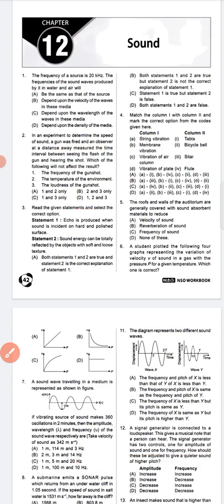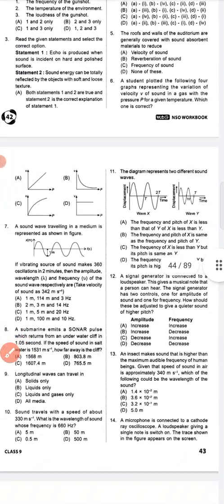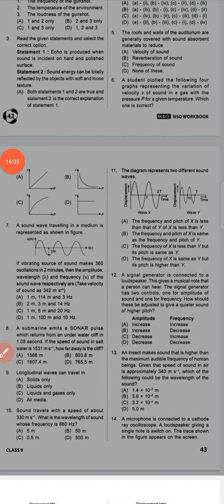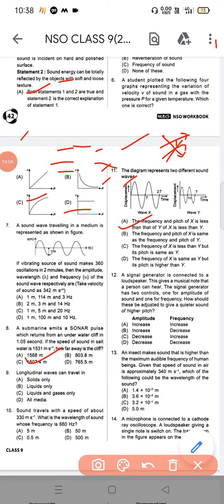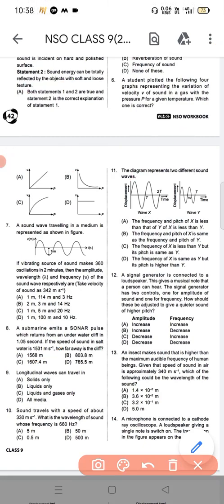So next, question number 6. A student plotted the following 4 graphs representing the variation of the velocity v of sound in a gas with the pressure P for a given temperature. Which one is correct?